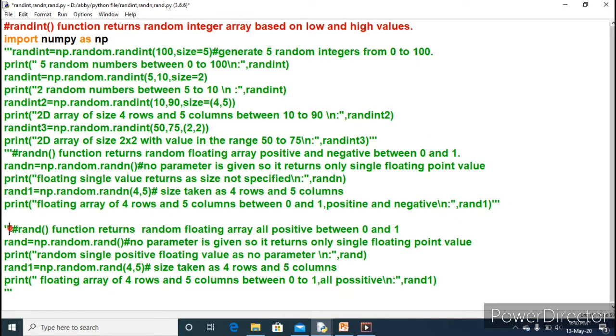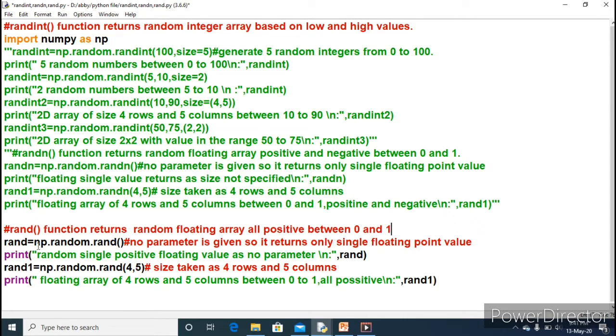Just look at here, make it executable so that you can focus only on the main one which I am going to discuss. Yes, the third one is the rand function. So rand function returns the random floating array, all positive between 0 and 1. In the previous case, the rand_n function, we have seen that positive as well as negative values get returned between 0 and 1. And rand function will return values only positive, and that too floating values.